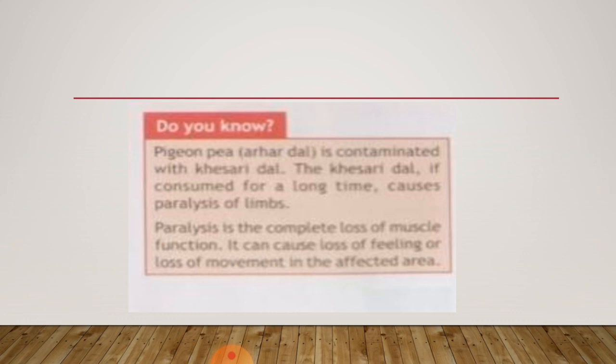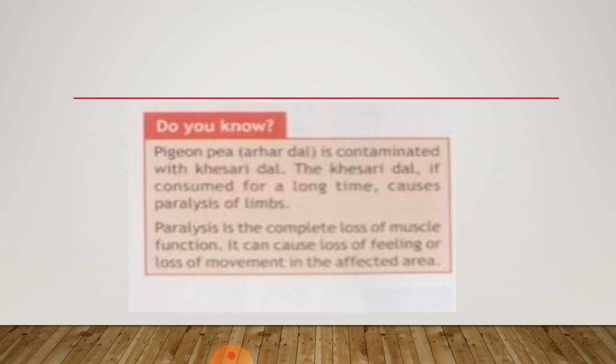The khesari dal, if consumed, underline the word consumed, you can call it eaten, for a long time, causes paralysis of limbs. What do you mean by contaminated? Contaminated means anything having been made impure by exposure to or addition of a poisonous or polluting substance.